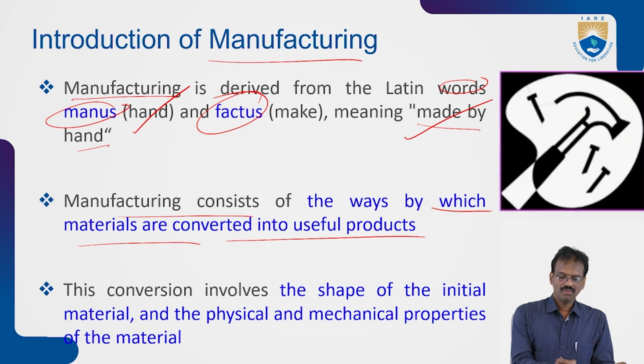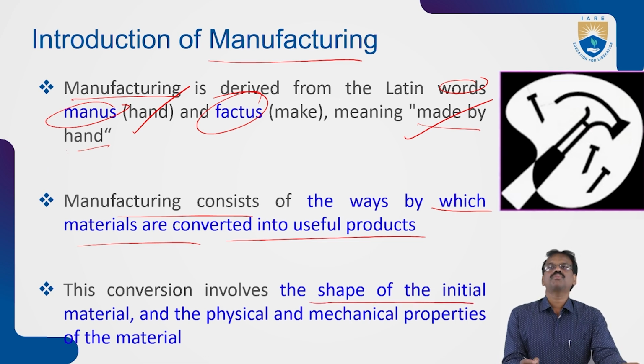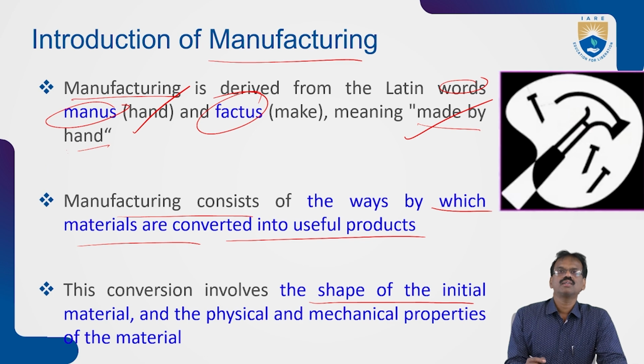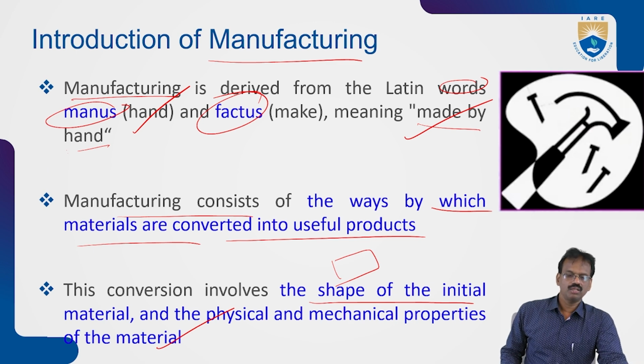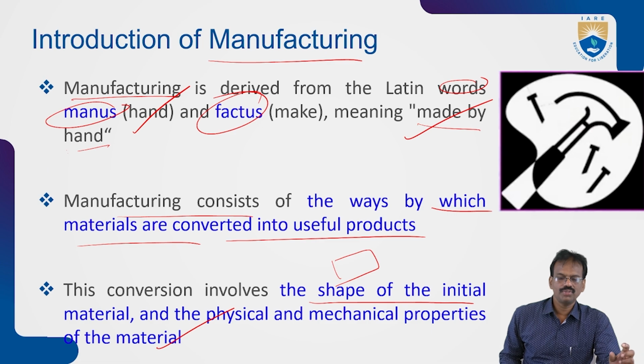This conversion involves changing the shape of the initial material and the physical and mechanical properties of the material also. Sometimes mechanical, physical, and chemical properties will also be changed. These are just a brief description of manufacturing.